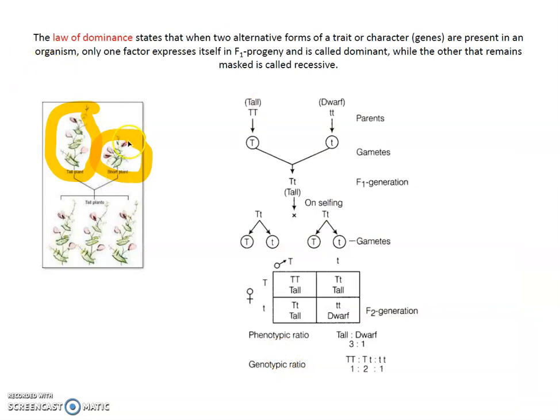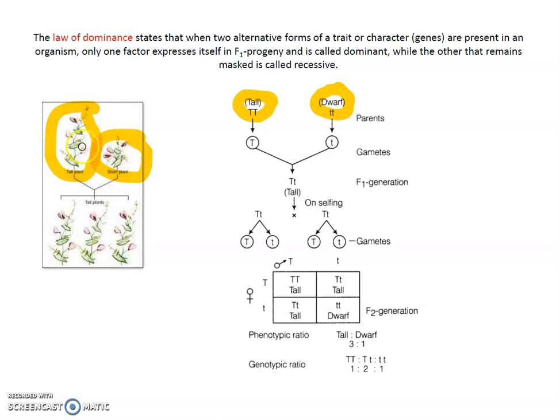The law of dominance says that when two alternative forms, a tall and a dwarf, are crossed, what happens? Pollen grains from one plant are dusted onto the flower of another plant, so cross-pollination takes place here.